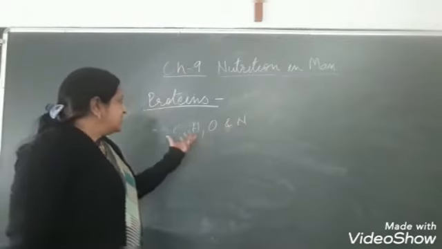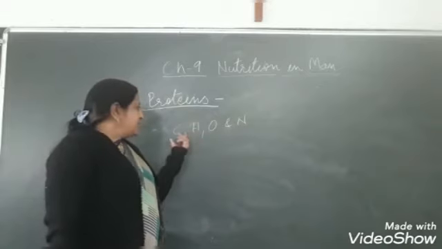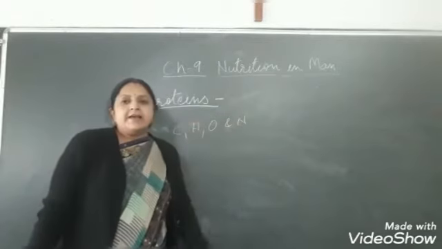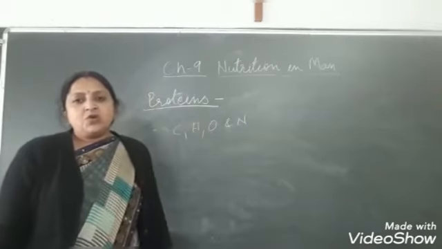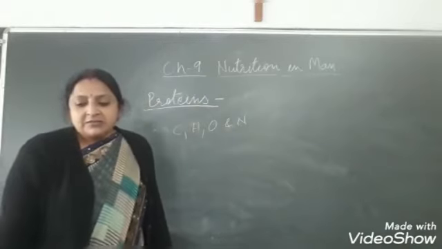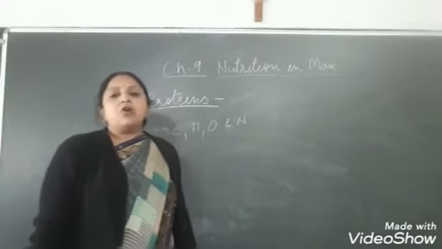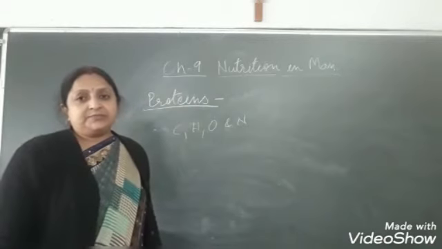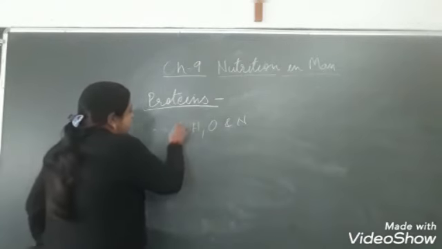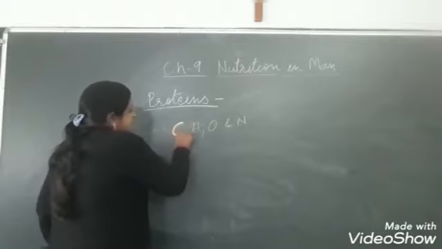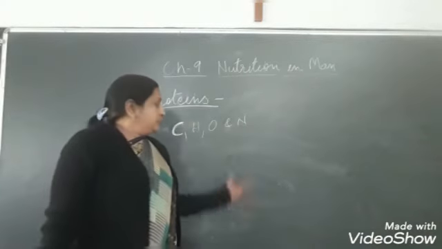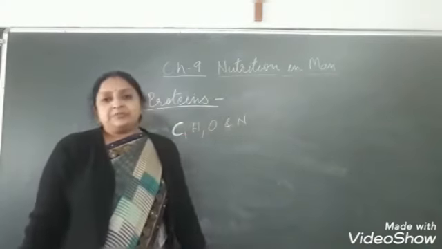Proteins are made of building blocks called amino acids, which are compounds of carbon, hydrogen, oxygen and nitrogen.